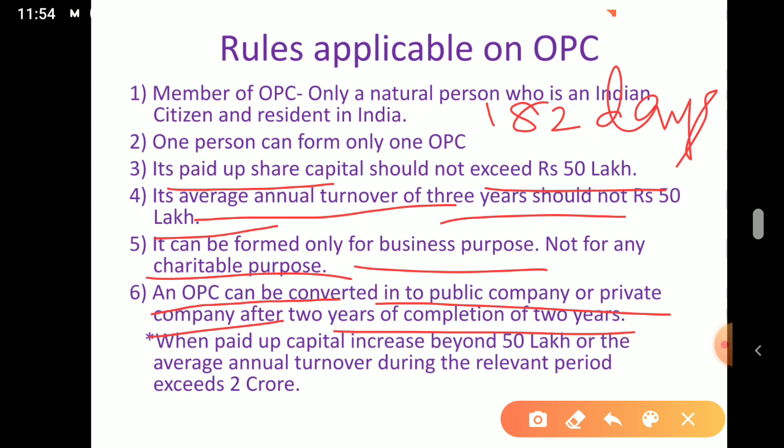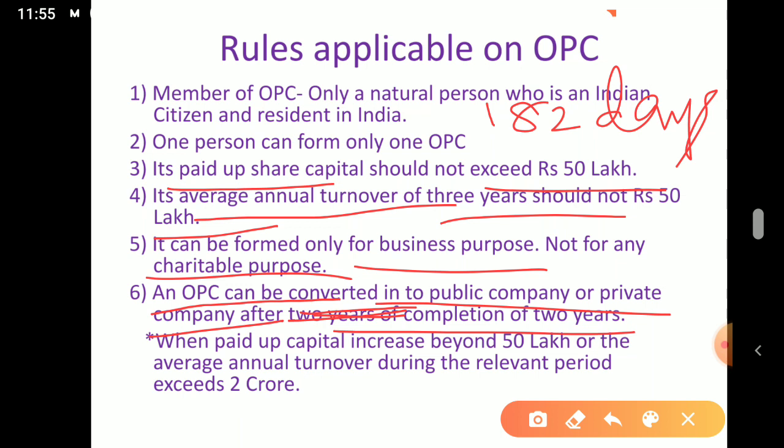So after 2 years from incorporation, if they want, they can convert the company into a public company or private company.